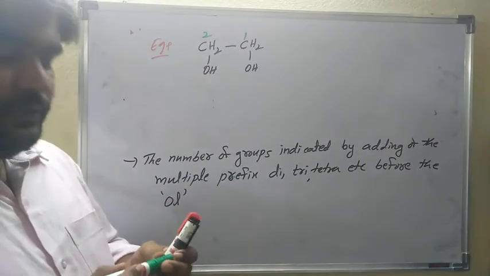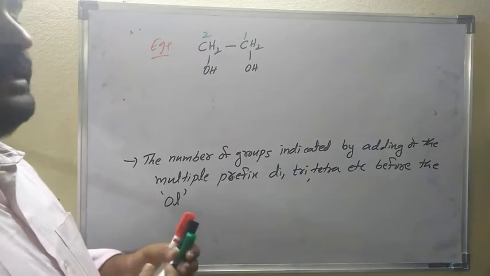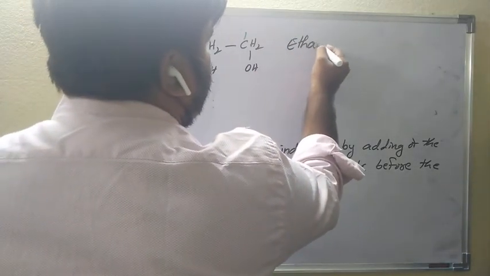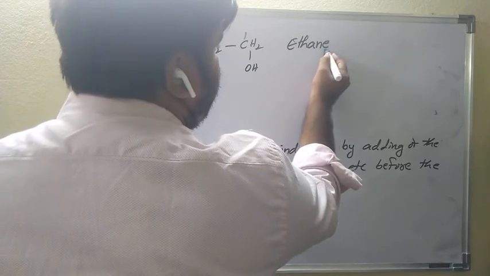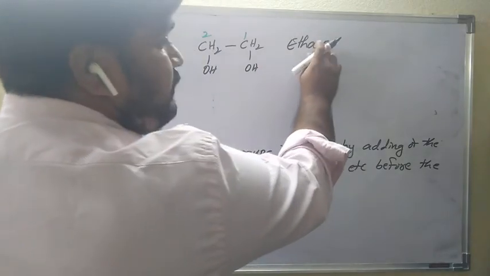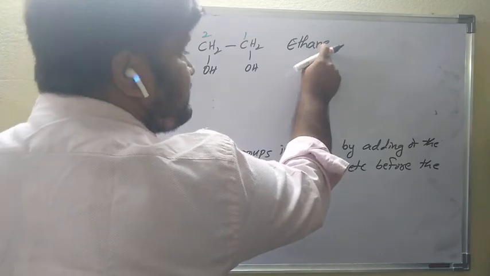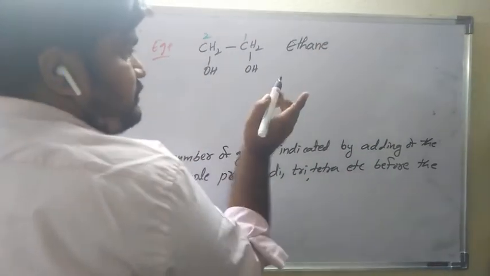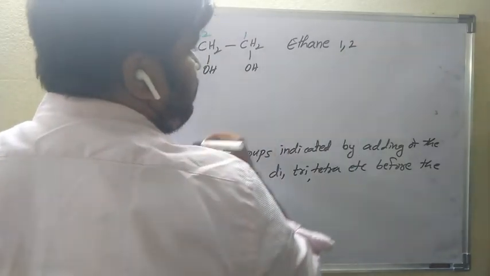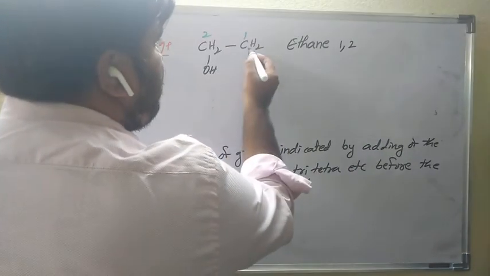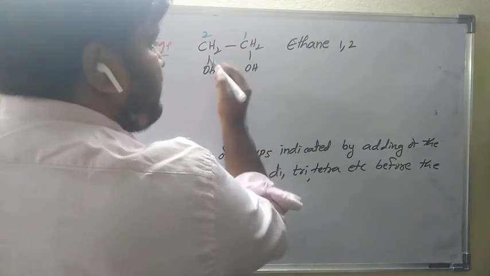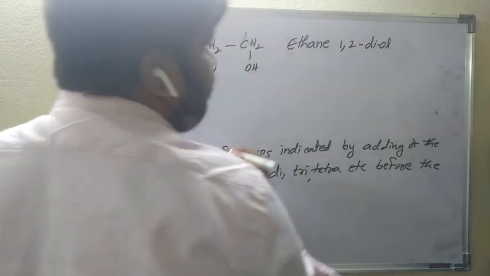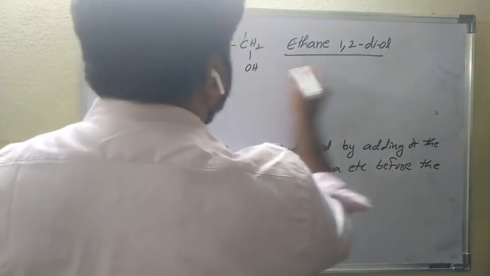So the parent is ethane, and we don't terminate the E; we keep it as ethane. How many OH groups are present? Two OH groups, at positions 1 and 2: the first carbon has OH, the second carbon has OH. Two OH groups is diol. So this is the IUPAC name of this compound: ethane-1,2-diol.